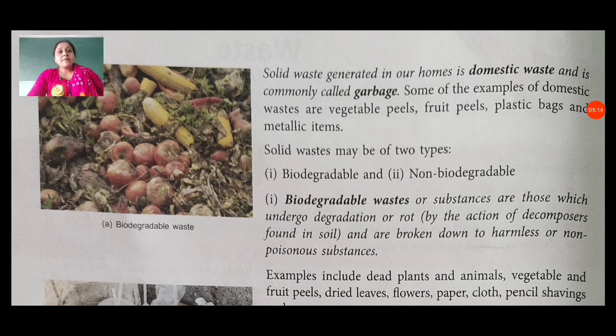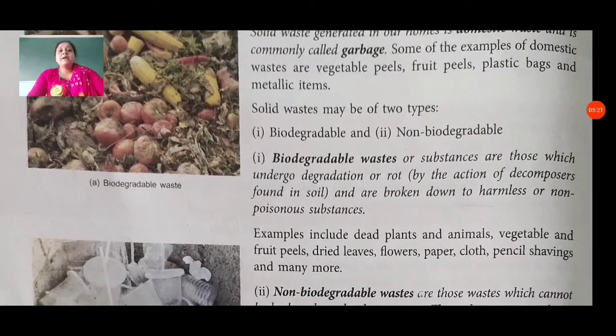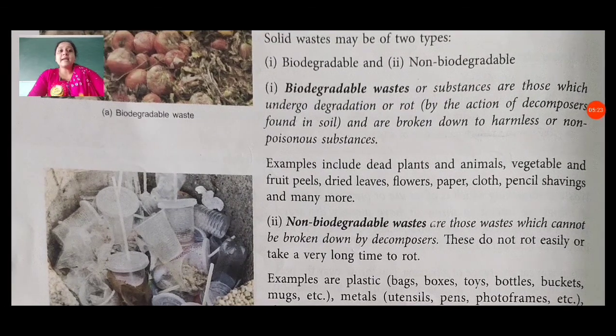That means we can easily break them down using decomposers. Examples include dead plants and animals, vegetable and fruit peels, dried leaves, flowers, paper, cloth, pencil shavings and many more.